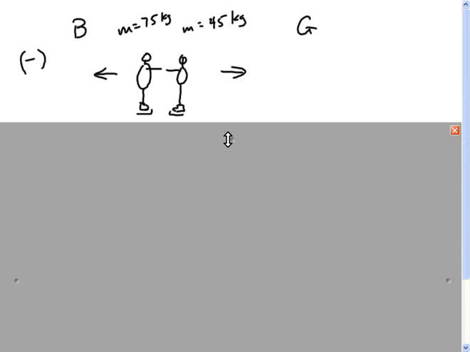Well, let's think about drawing a free body diagram. Recall that you can draw objects as a dot and think about all the forces on them. So I'm going to just off to the side here draw a quick free body diagram for the boy. He's a dot. Does he weigh something? Yes. He's standing on the ice. Would the ice support his weight? Yeah, otherwise he'd fall through, right?